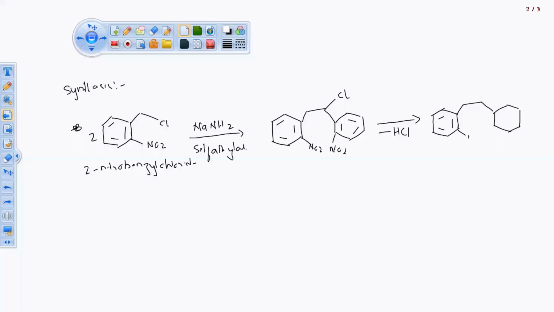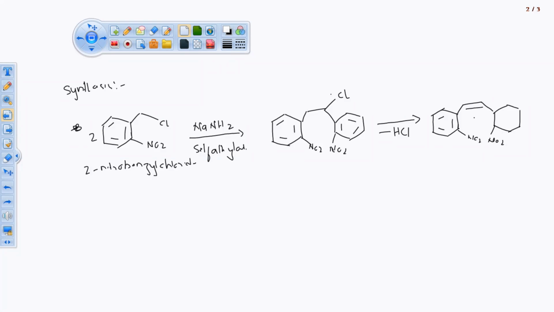Okay, NO2 over here and another NO2 over here, then one double bond over here. So elimination of this chlorine atom with the proton, already it is there with that liquid. Hydrochloric acid will get eliminated. The elimination of chloride ion leads to formation of the double bond over here. So now we got the double bond. Now we will do the catalytic reduction of this ring.